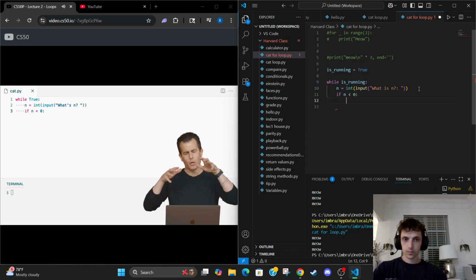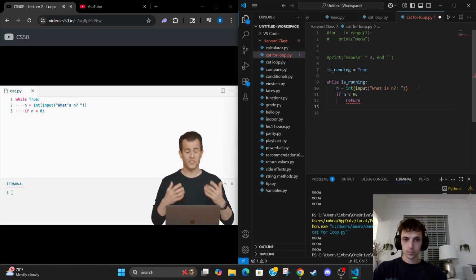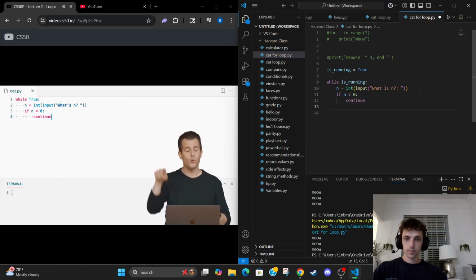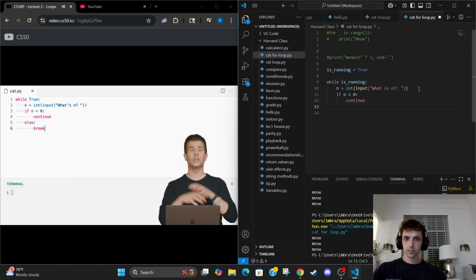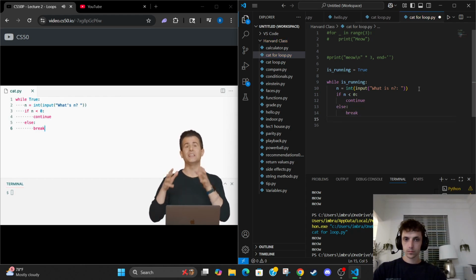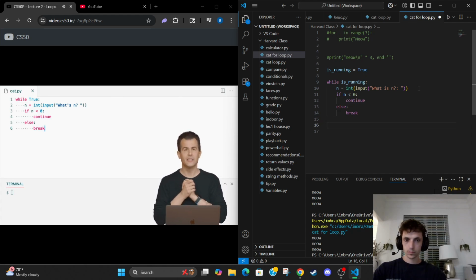That is, we want the code to stay in the loop, recall the input function, and hope that the user gives us a better answer if this time around it's less than 0. So let's just literally use Python's keyword continue, which says just that, continue to stay within this loop. Else, if it's not less than 0, let's go ahead and just break out of the loop altogether using another keyword in Python, break. Break will break you out of the most recently begun loop, in this case, if it's not the case that n is less than 0.